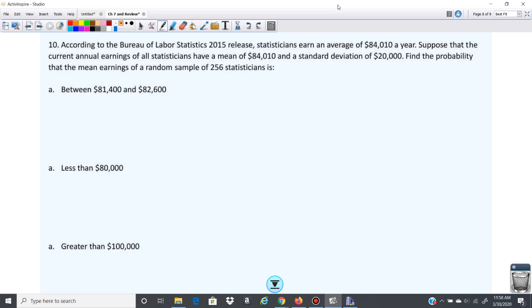Okay, so for this one, let's see what we have. We have a sample size of 256 statisticians. We have a mean of $84,010. Now we are given a sample size. So if we recall the earlier stuff in this chapter, when you're given a sample size, you find the standard deviation of your sample, which is the standard deviation of X bar.